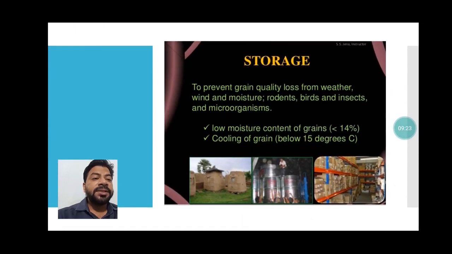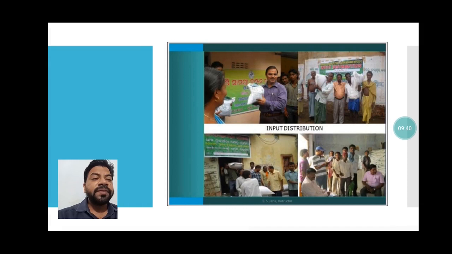Storage. In storage especially, you have to focus on the moisture, because due to more moisture many a time food spoils. So the moisture must be checked by the farmers before keeping the grains in storage. Then finally our products, the farmers' grains, reach the market. Sometimes the government purchases, sometimes farmers directly sell in the market.